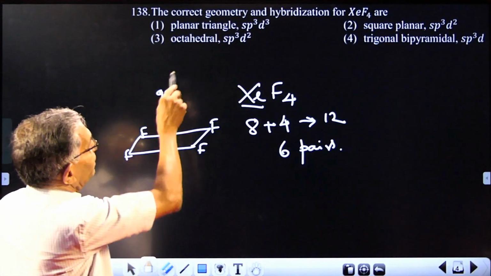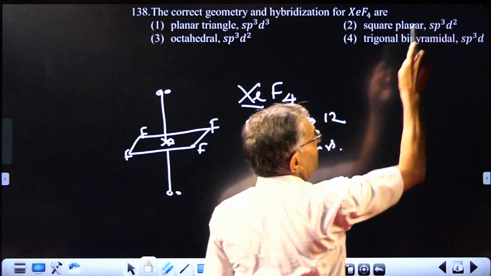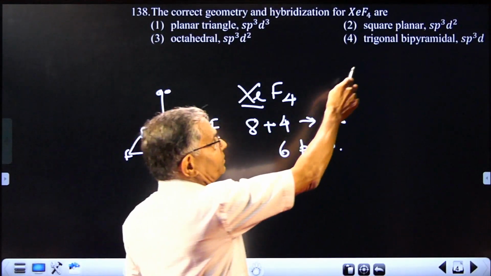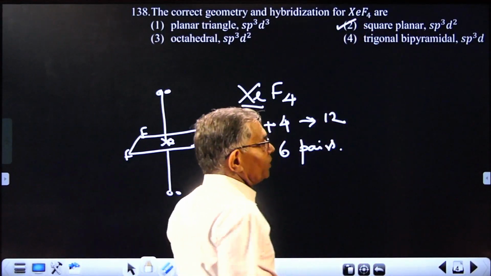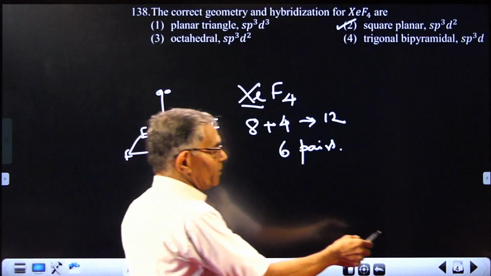So square planar, and sp3d2 or d2sp3. We have only one option that fits, so it is option 2. It is square planar and also octahedral hybridization.